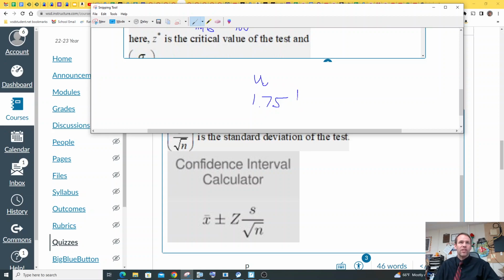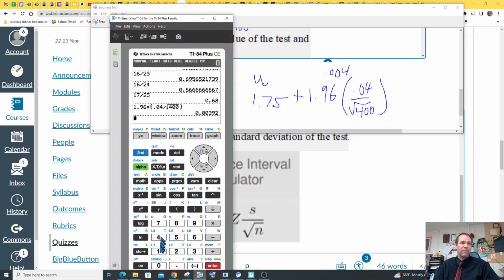And then we're going to do plus or minus. So plus the z-score, which is 1.96, times the standard deviation again, 0.04. Okay, so we already calculated this, didn't we? So all we're going to do is take our answer we got, which is 0.004, and we're going to add it to 1.75 and subtract it from 1.75.